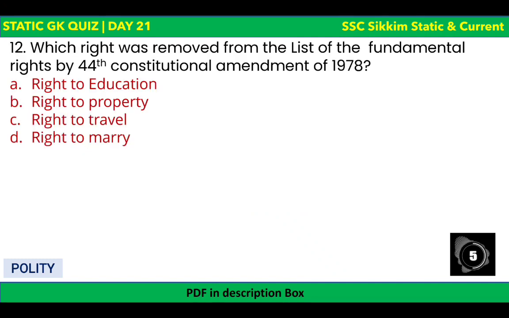Which right was removed from the list of fundamental rights by the 44th Constitutional Amendment of 1978? We just discussed that there are 6 fundamental rights, but originally there were 7. Out of those 7, one was removed. Which one is it? The fundamental right which was removed by the 44th Constitutional Amendment of 1978 was right to property. Right to property was there before 1978, but it was removed through the 44th Constitutional Amendment.